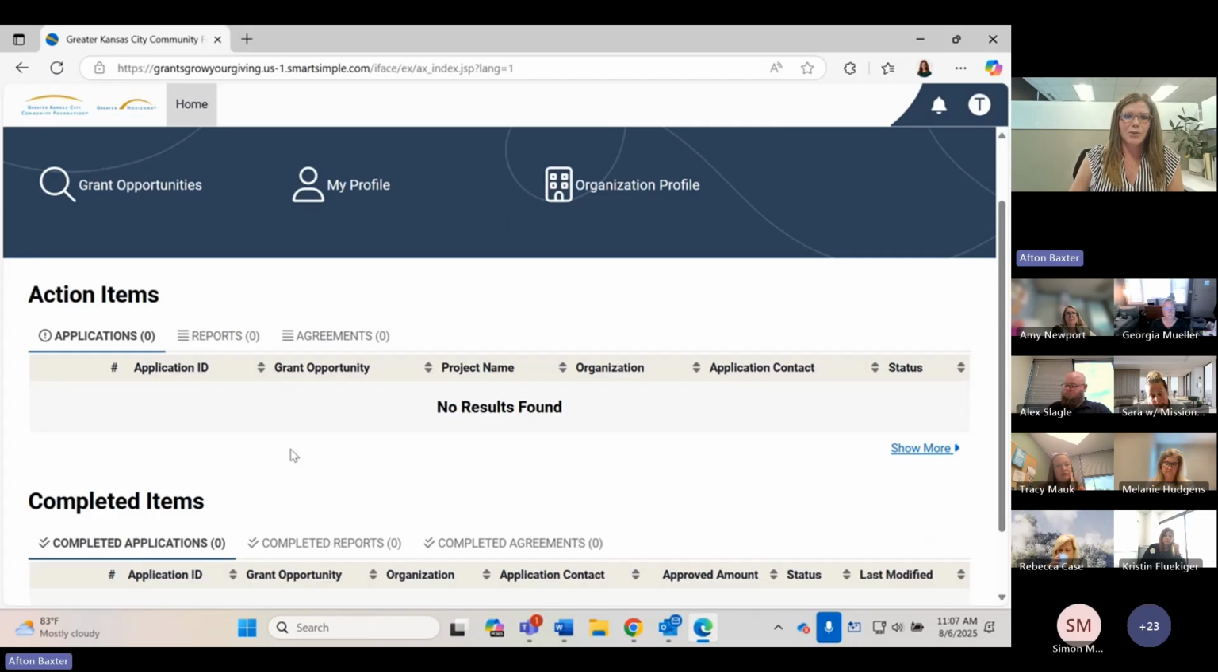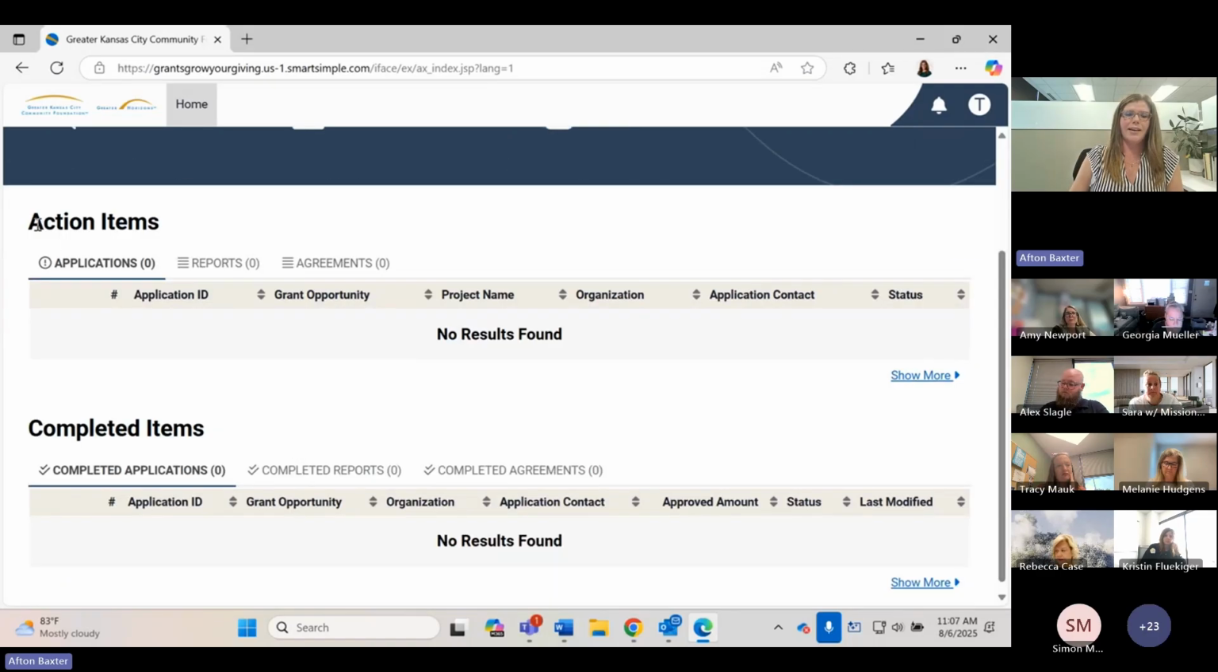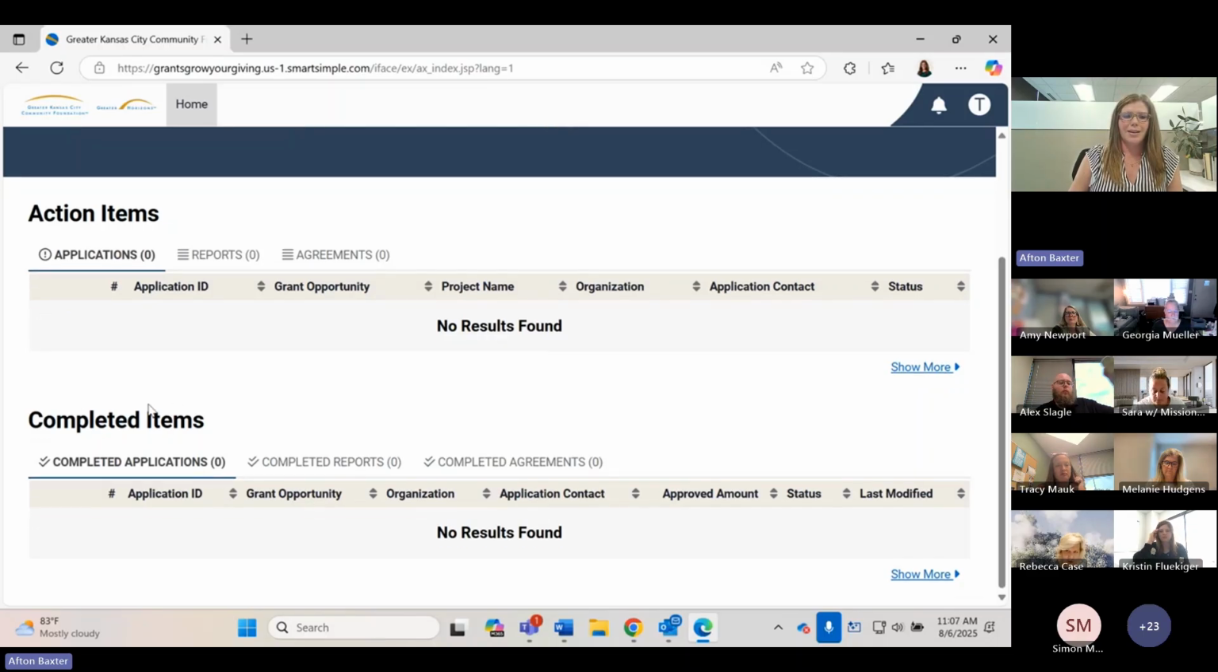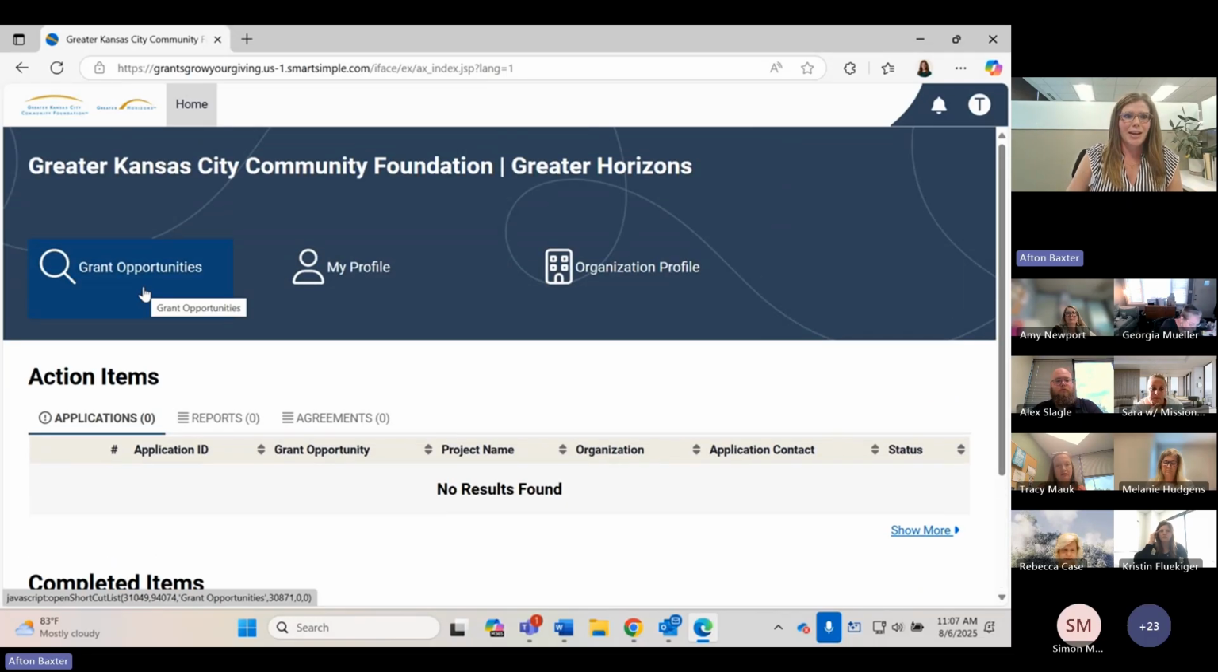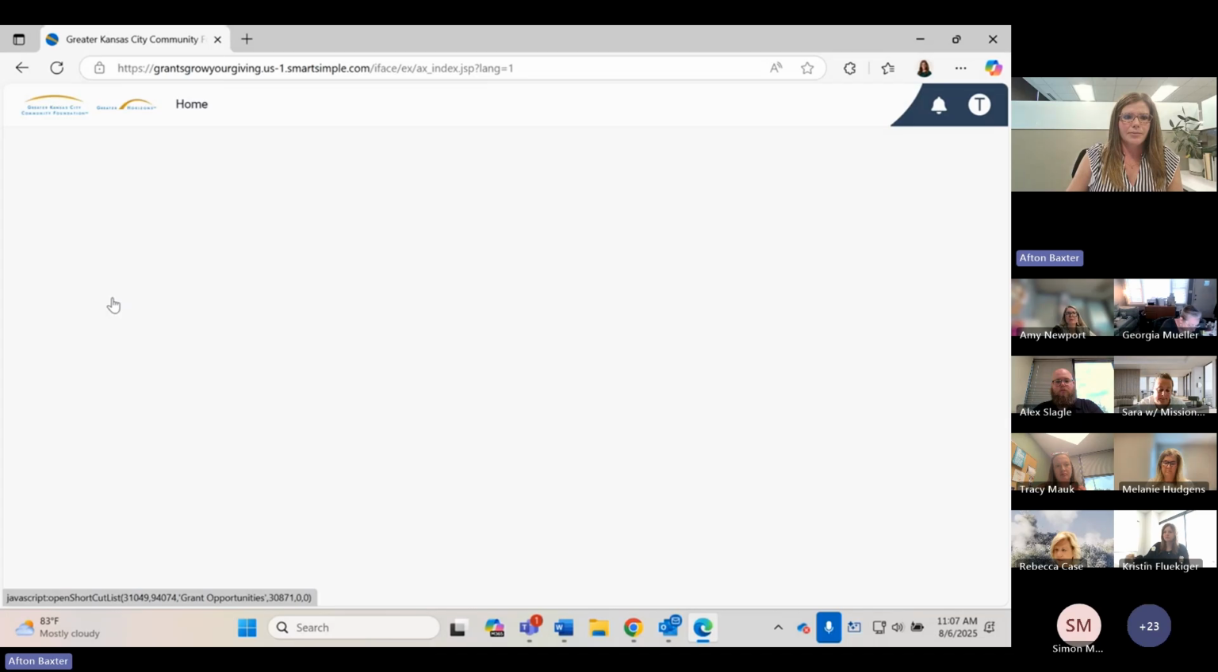You'll see that most of you won't have anything here yet. An action item will always be anything that's in progress. So once you've started this LOI, it will appear here as an action until you've submitted it. And then it will appear here at the bottom as a completed item. That's where it will just live until any further action might be needed on it. So to find the ETOS application, click the Grant Opportunities tab here in the top left.